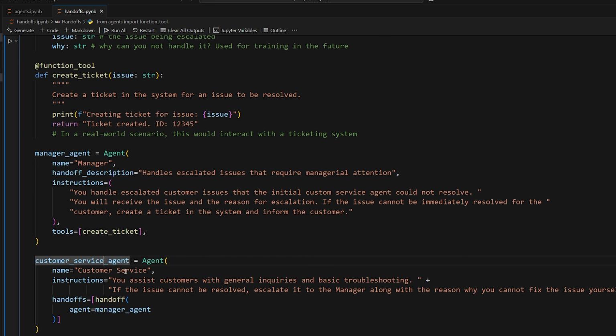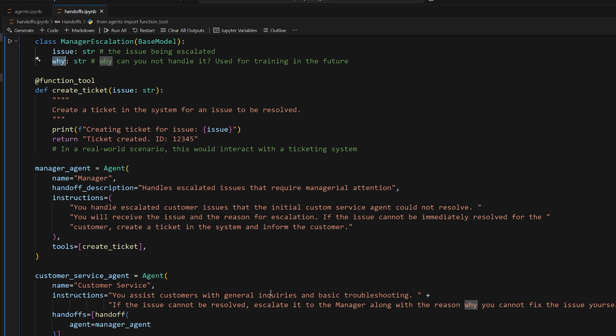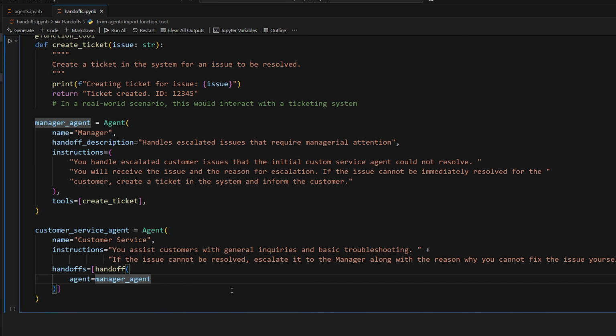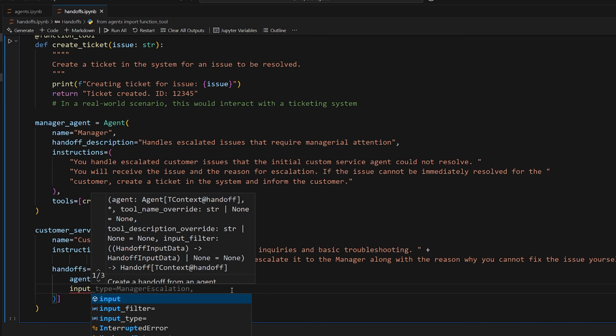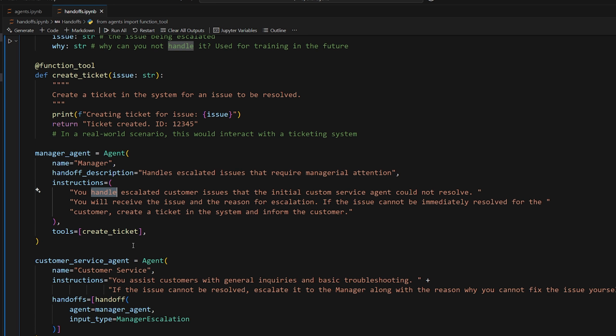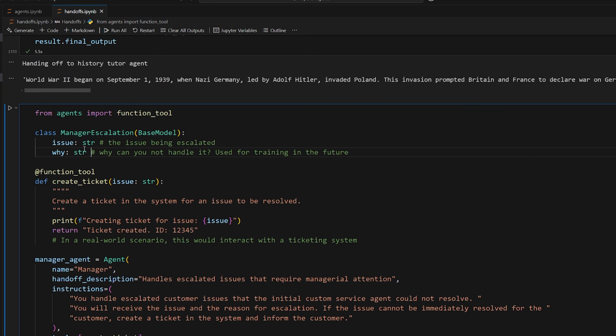So if the customer service agent gets an issue and it can't handle it itself, the whole point is that it's going to escalate, right? But we should also say why we're escalating, because in the future, maybe it's something that we can train the customer agent to fix. That's just an example, like a real world scenario. Like if you're asking your boss for help, maybe in the future your boss can train you so that you don't have to ask for help every time. That's what I mean by this, okay? So we have this type here. We can then go to our handoff and do input type. So input type manager escalation. So now, again, whenever it's handing off to the manager, it has to be in this type. So it has to provide an issue and why.